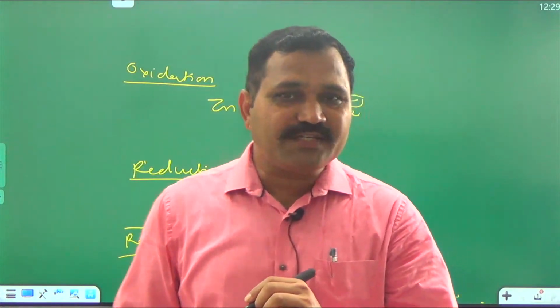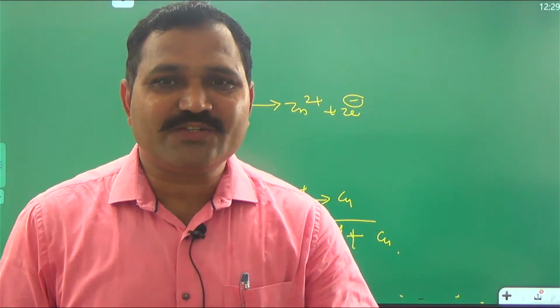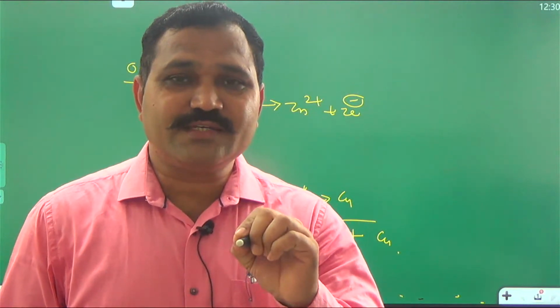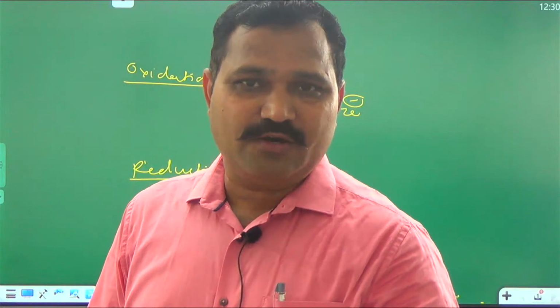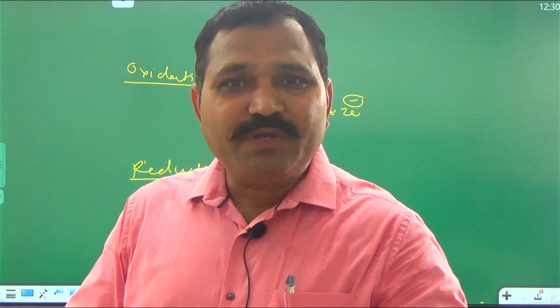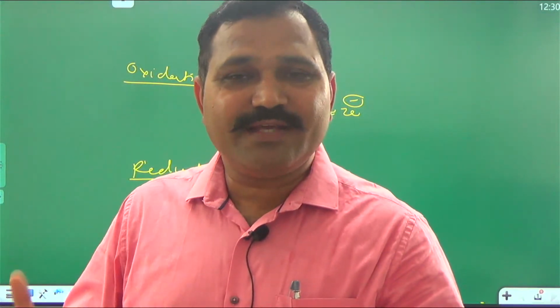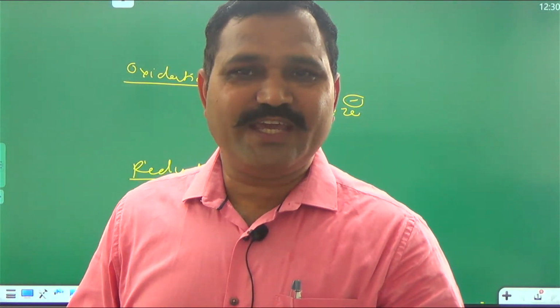But which redox reactions? Spontaneous redox reactions. These reactions are spontaneous, meaning they are taking place of their own accord. That's why they are spontaneous redox reactions.